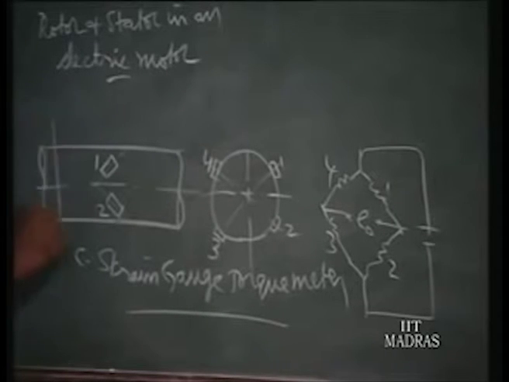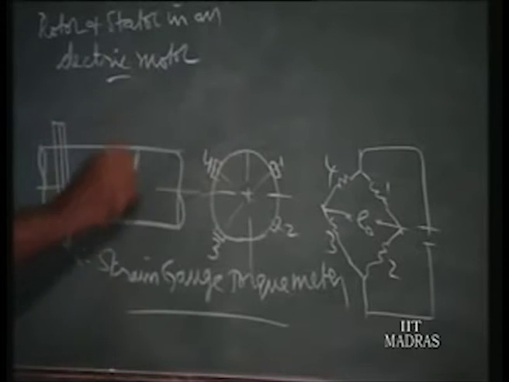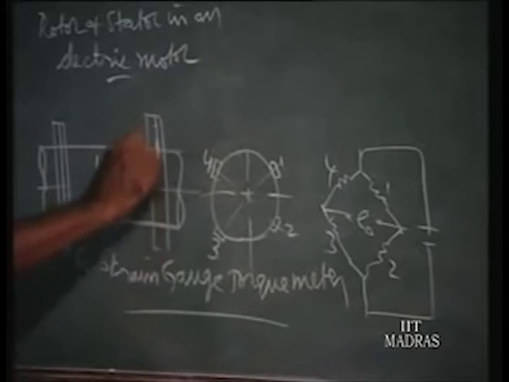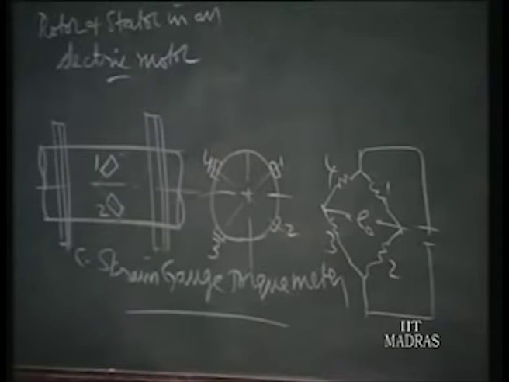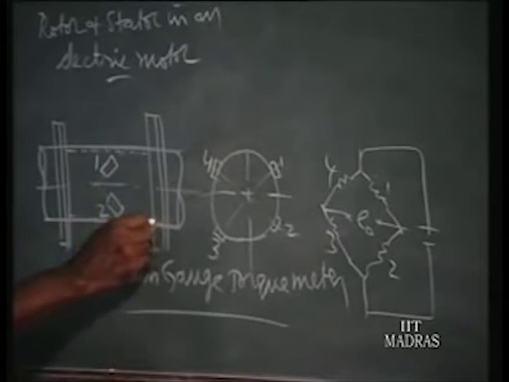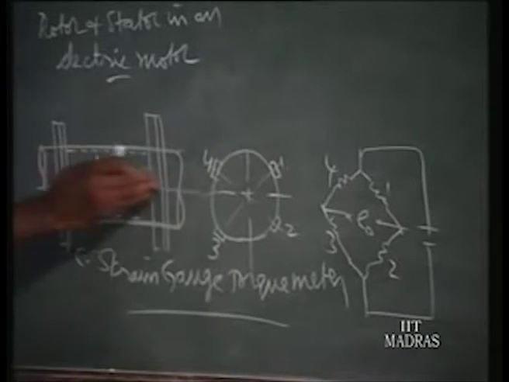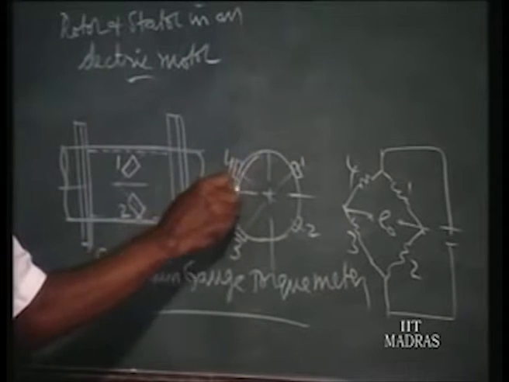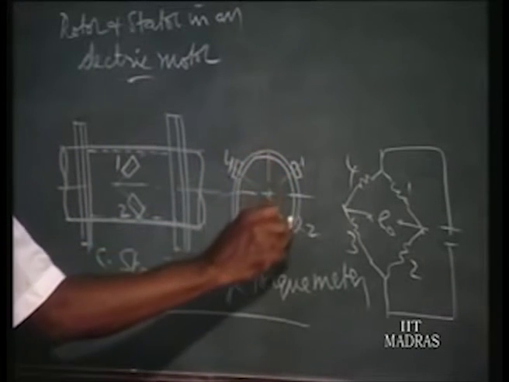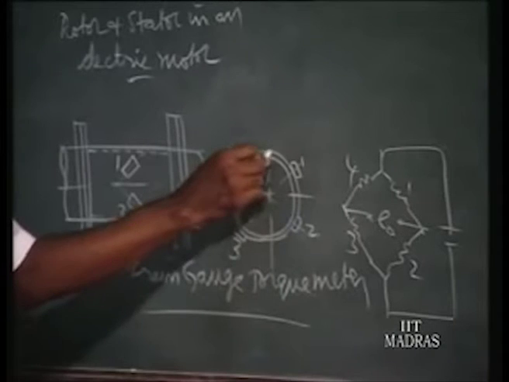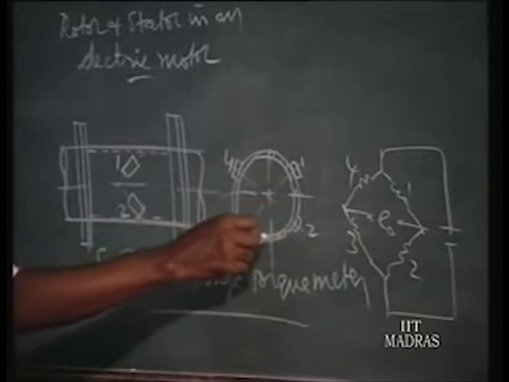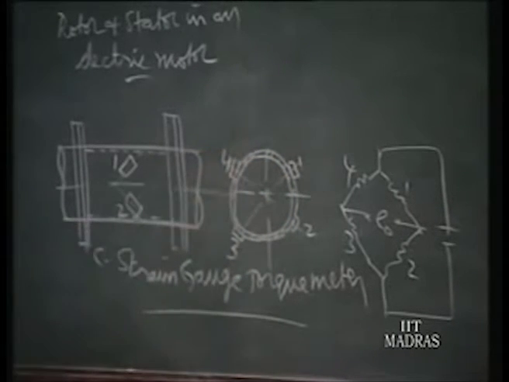For that purpose you can make a flange joint, flange coupling, flange in between, and make a tubular member. That is where you want to fix the strain gauge, a tubular member, the other part may be solid. So we fix the strain gauges on a tubular member so that we have sufficient signal for the instrumentation, and the signal to noise ratio will be sufficiently large.